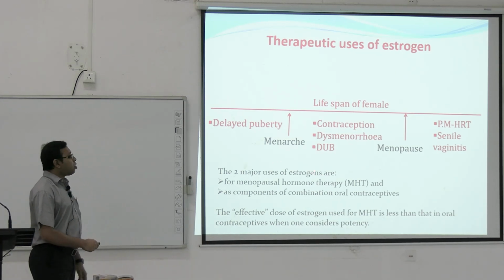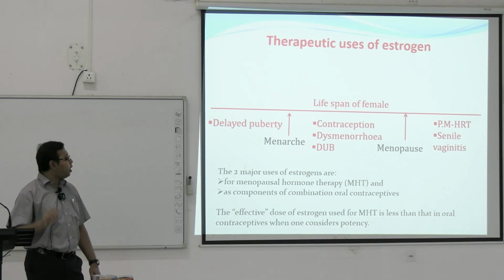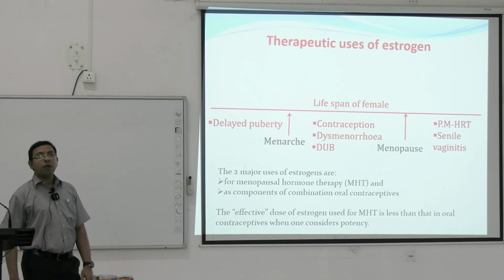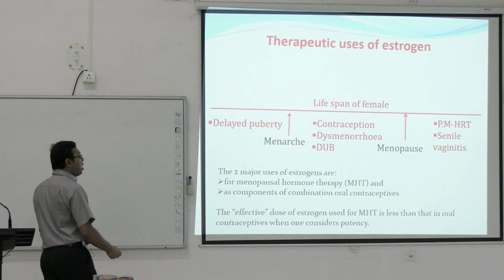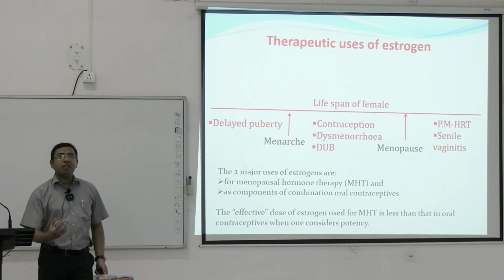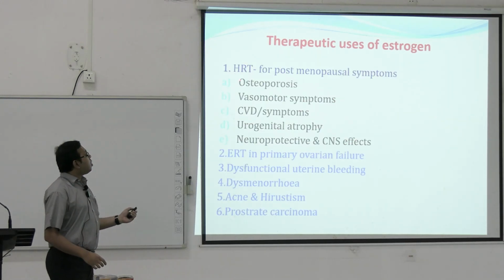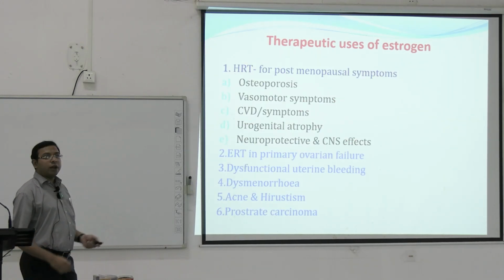So the two major uses of the estrogen are, one is the menopausal hormone therapy or hormone replacement therapy, and as a component of the contraceptives. The effective dose of the estrogen used for menopausal hormonal therapy is much lesser than that is used in the contraceptive. So therapeutic uses, hormone replacement therapy.